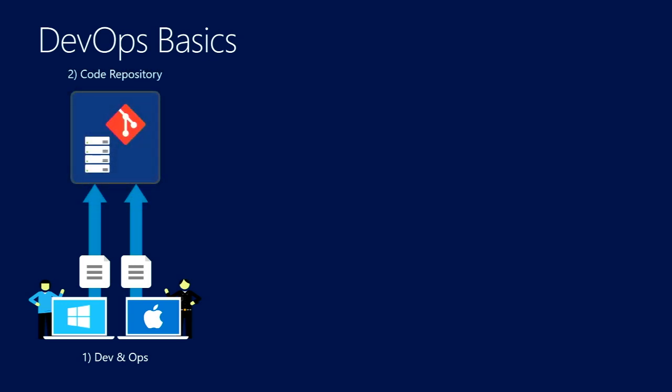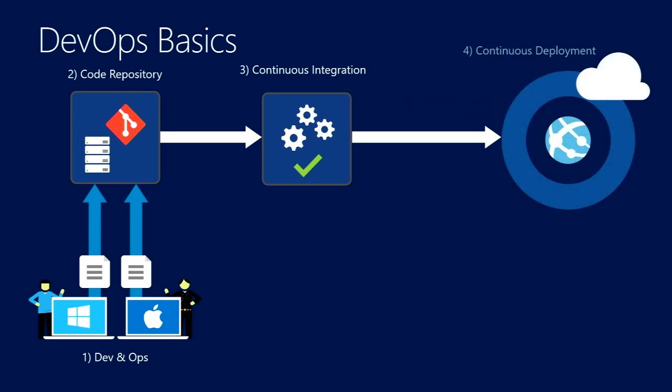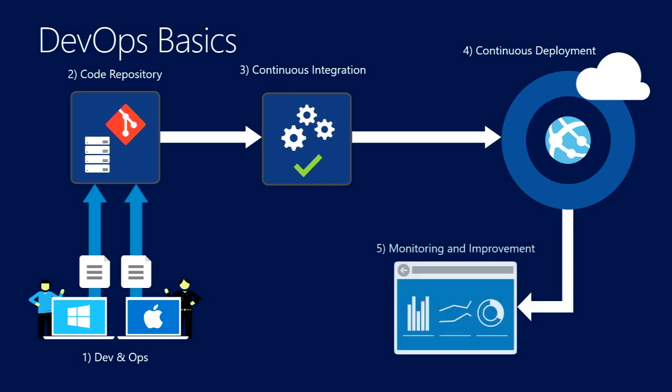So we'll push it to the repos, the first service. Then we'll implement continuous integration, and we'll have, as a result, a package, an artifact, that we will deploy on Azure. It's a simple web app. Then we'll add monitoring via Application Insights, and one of the important things is the link between Application Insights or monitoring and the boards. We add work items or bugs directly after analyzing that.